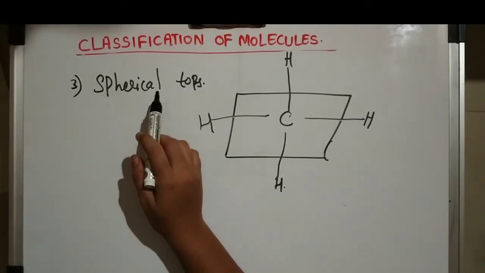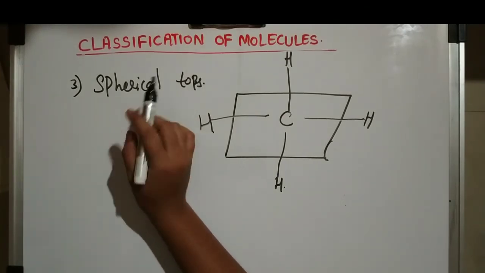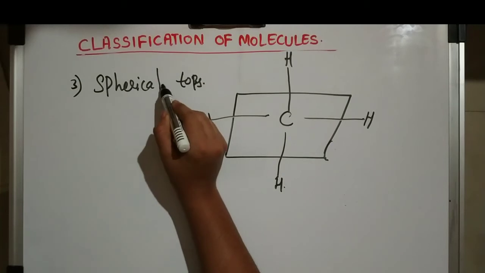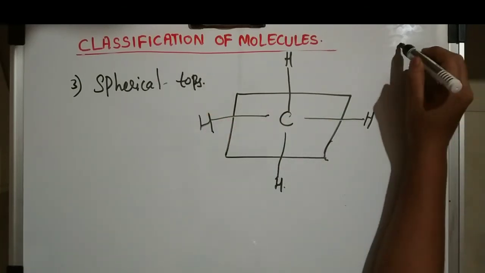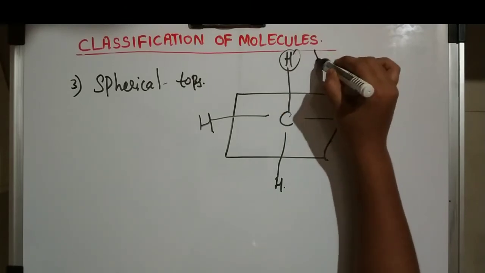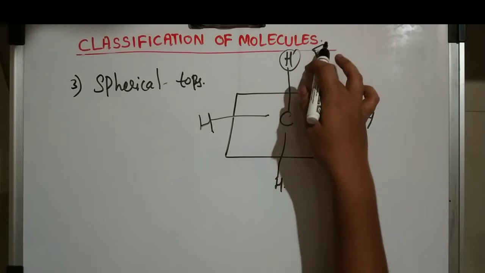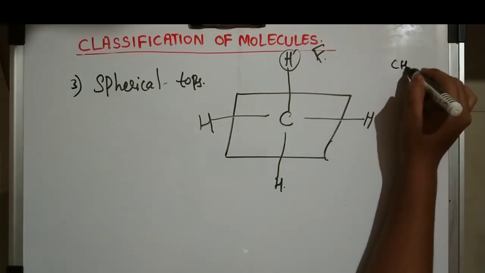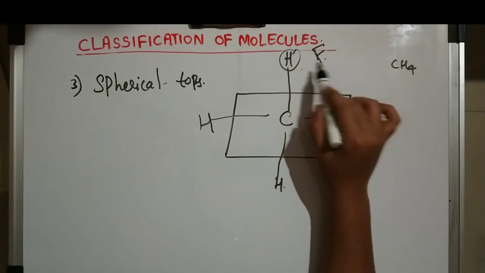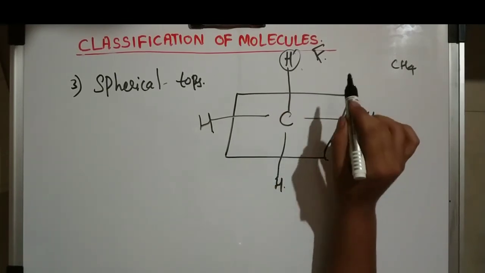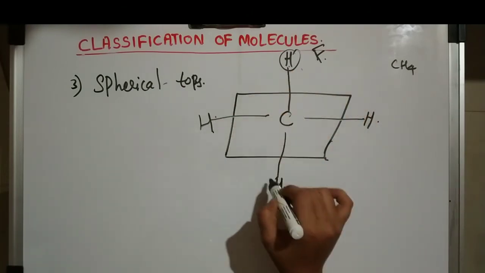The third one is spherical top molecules. The second one was symmetric, so think about the difference between spherical and symmetric. In the symmetric top we had fluorine at the top. Instead of fluorine we have hydrogen here, so CH4, with 4 hydrogens. The moment of inertia is taking less, I am not saying it is 0 but less, and all hydrogens are equal.